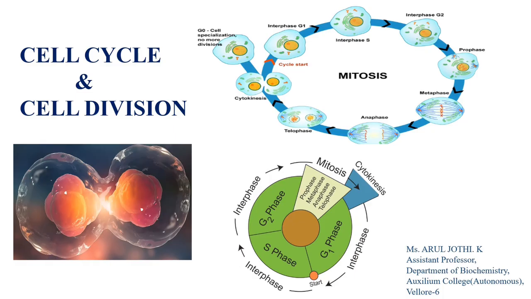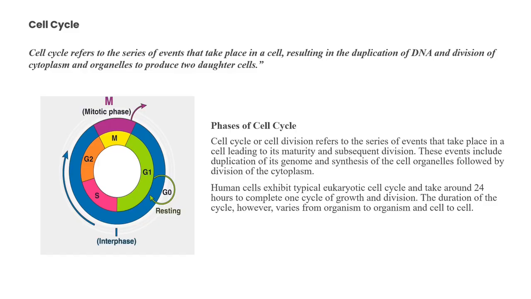In this video, we are going to see about the cell cycle and cell division. Cell cycle refers to the series of events that takes place in a cell resulting in the duplication of DNA and division of cytoplasm and organelles to produce two daughter cells. These events include duplication of its genome and synthesis of cell organelles.